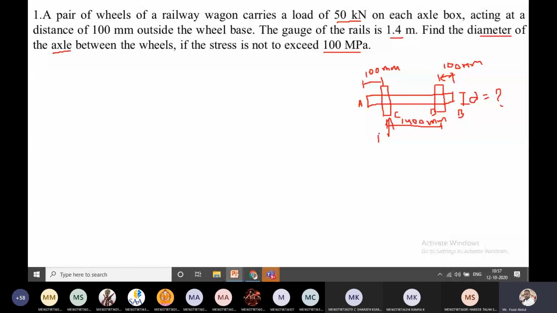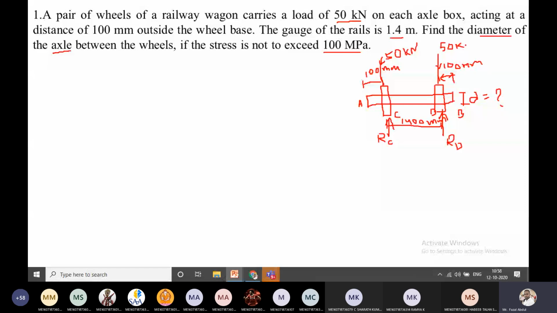Because of this wheel, another reaction due to load application is going to generate, that is the reaction at point D. Now how much is each load? Each load is 50 kilonewtons, this one also 50 kilonewtons.